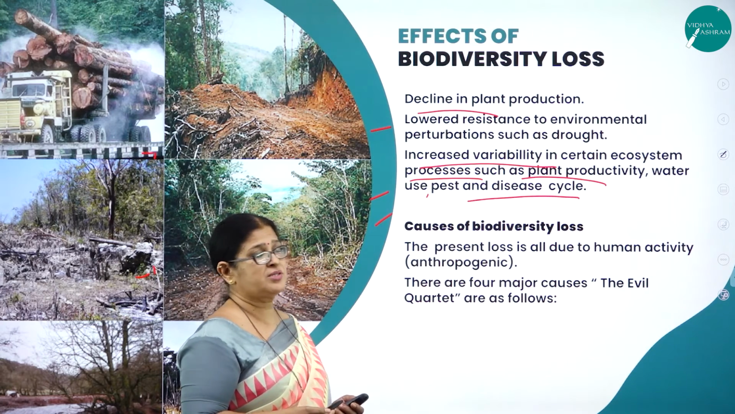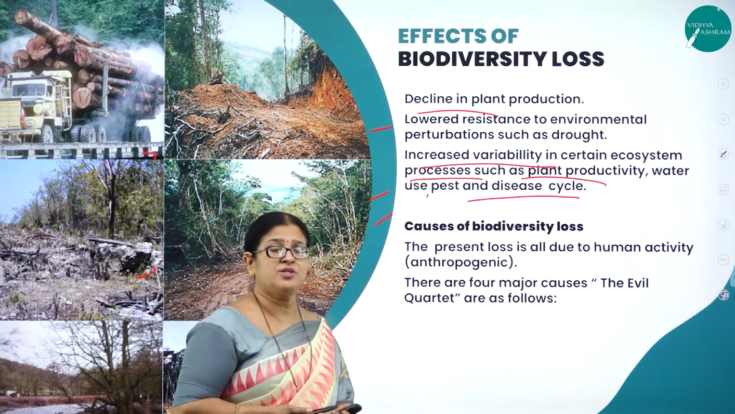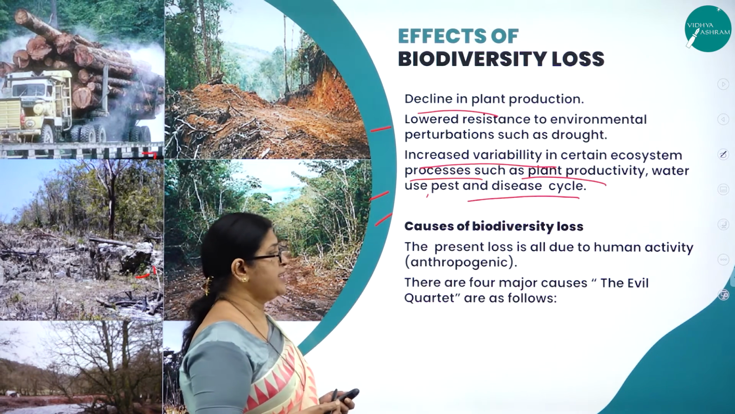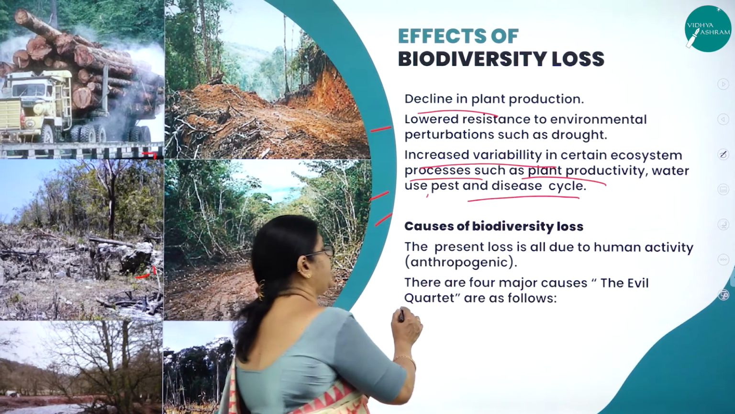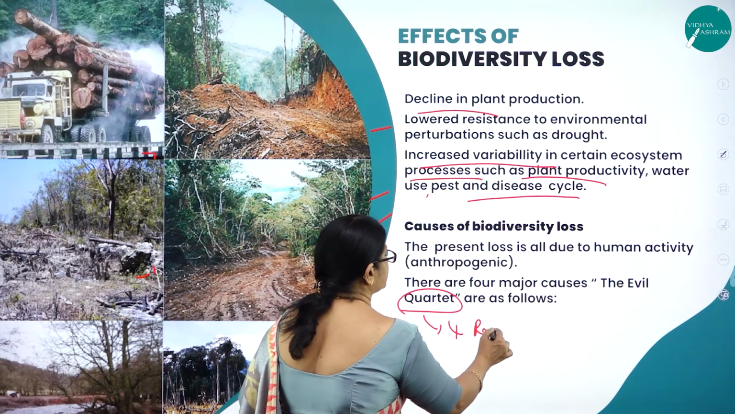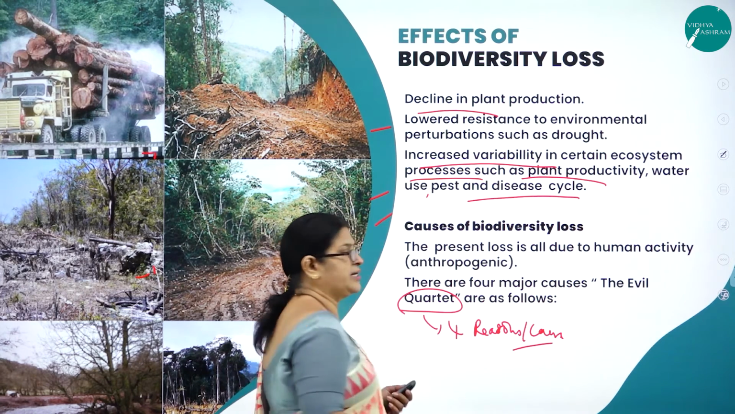Now, what are the causes of biodiversity loss? We can say there are 4 very important causes for biodiversity loss, hence it is called the evil quartet. Evil means bad. Quartet means 4 reasons, 4 causes, which I am going to explain in the coming session.